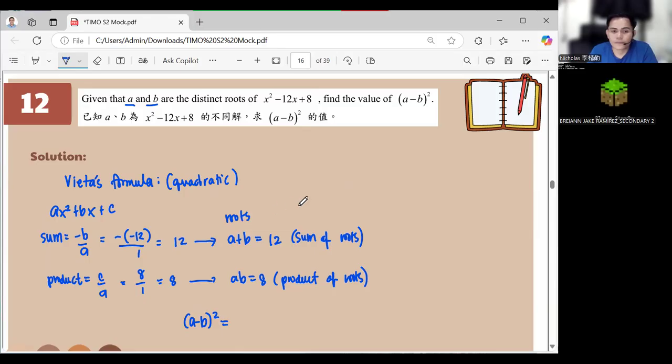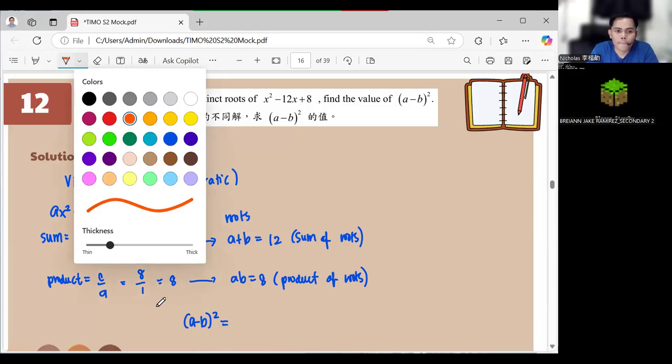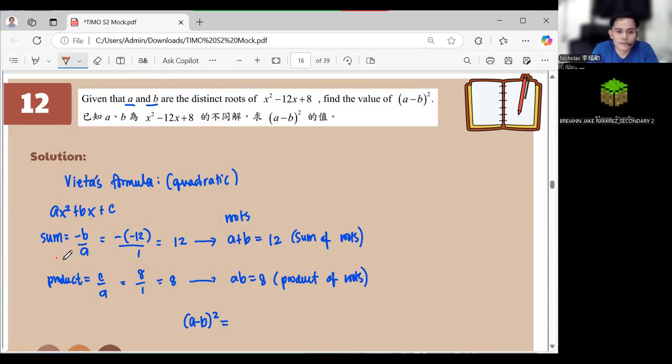Because Vieta's formula uses this one: ax squared plus bx plus c. Don't be confused. They are different A's.